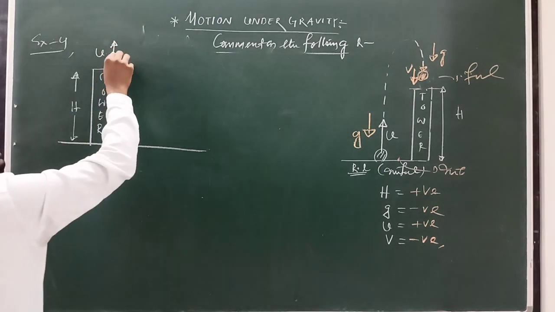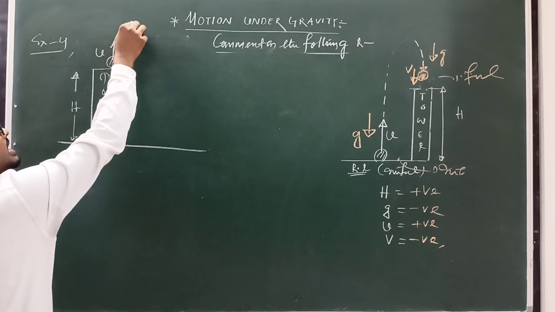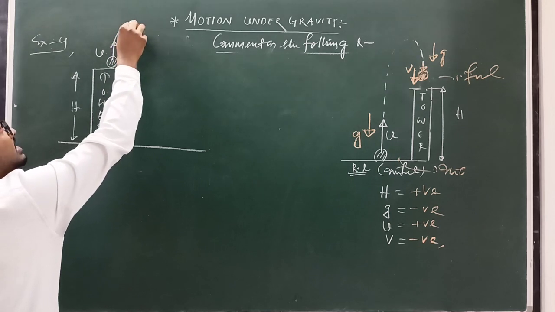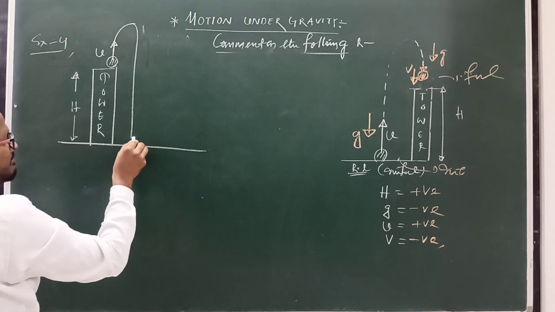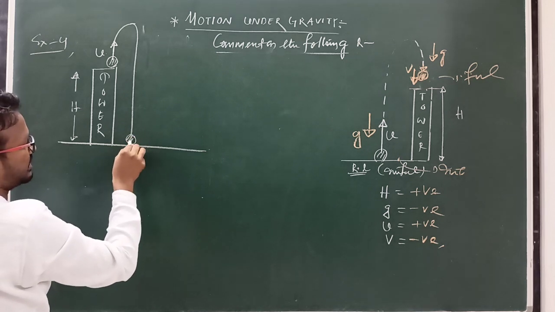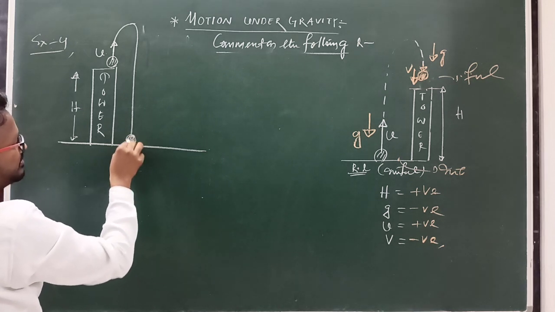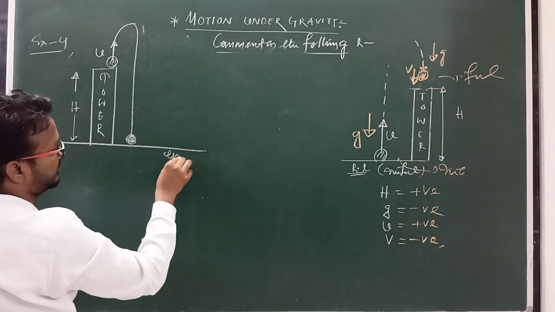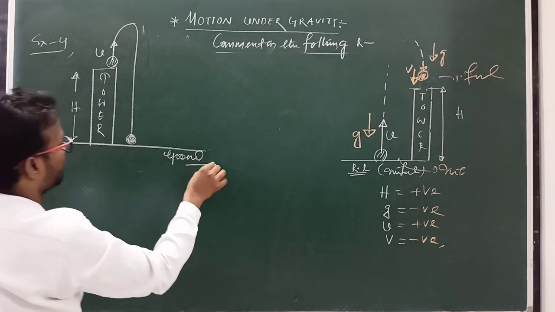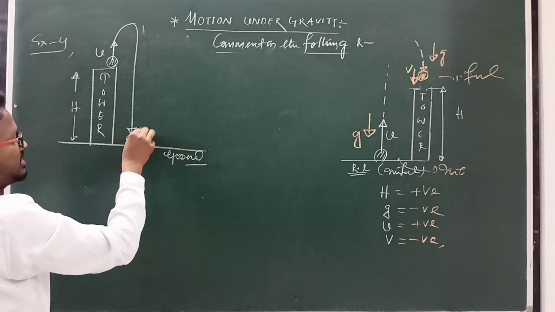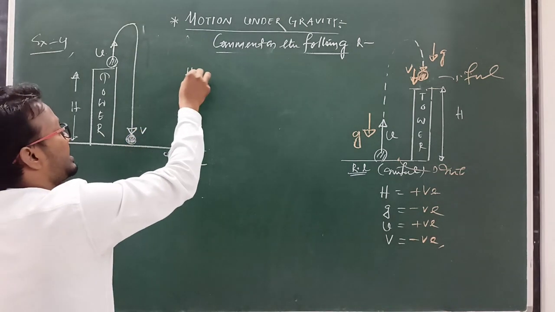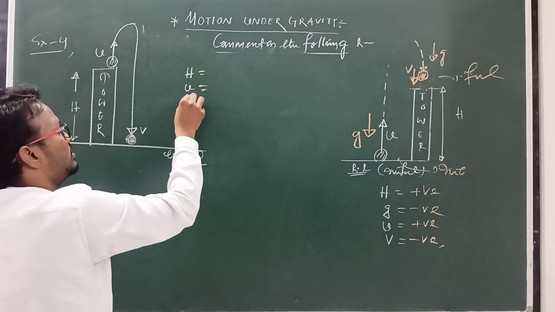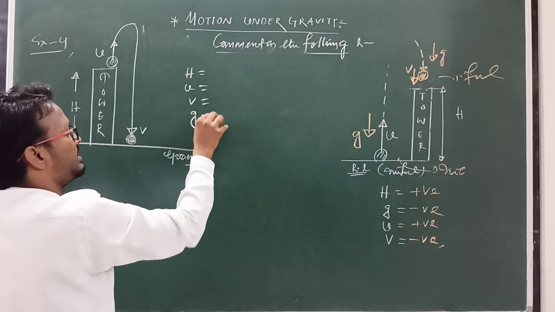It comes to its maximum point where velocity is 0, and then comes back to the ground with a certain velocity, known as the final velocity v. So comment on h, u, v and g.